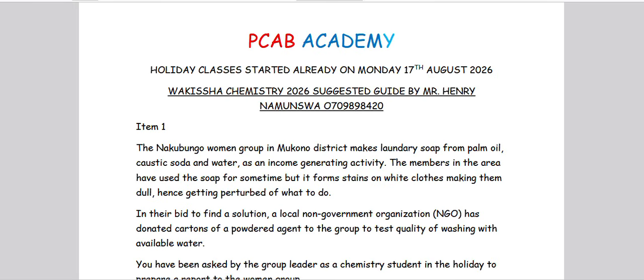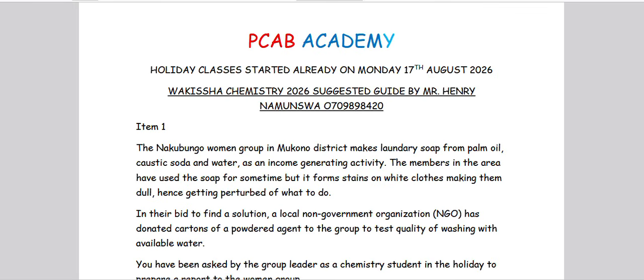Item 1 was saying the Nakubugo women group in Mukono district makes laundry soap from palm oil, caustic soda and water as an income generating activity. The members in the area have used the soap for some time, but it forms stains on white clothes, making them dull, hence getting perturbed of what to do.